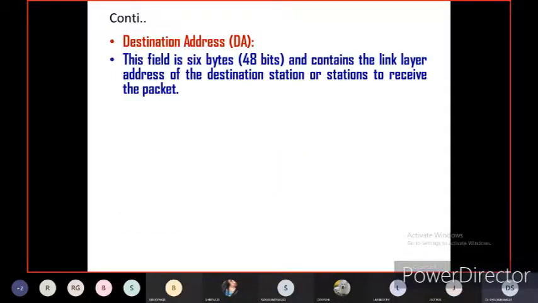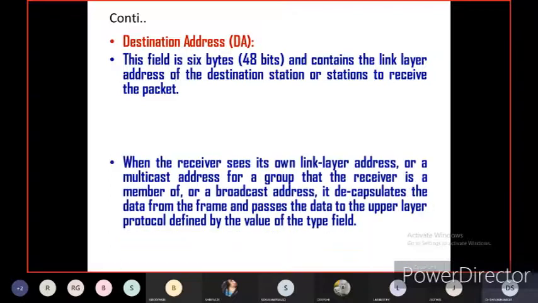Now let us see what the destination address is in the frame format. As we have seen in the block diagram, this field is 6 bytes or 48 bits and contains the link layer address of the destination station or stations to receive the packet.